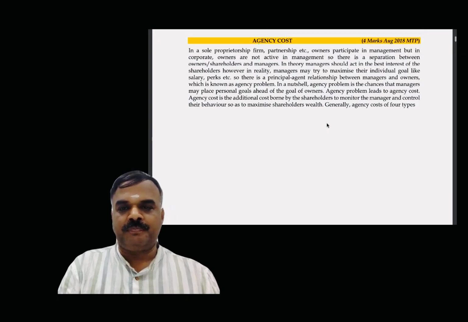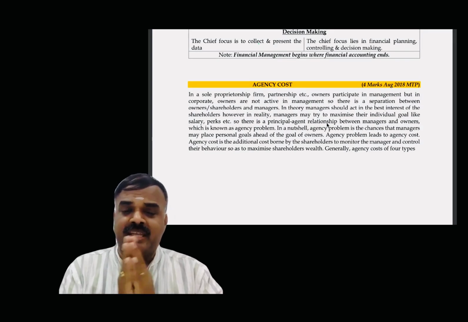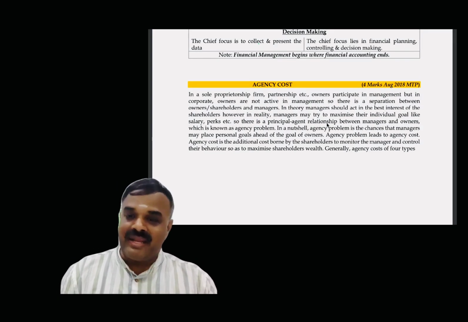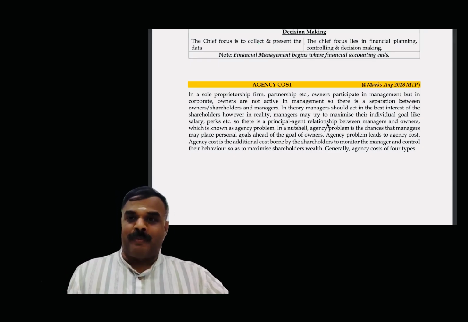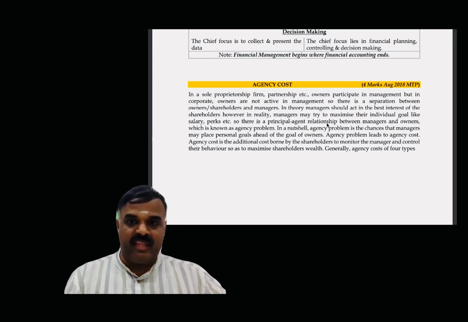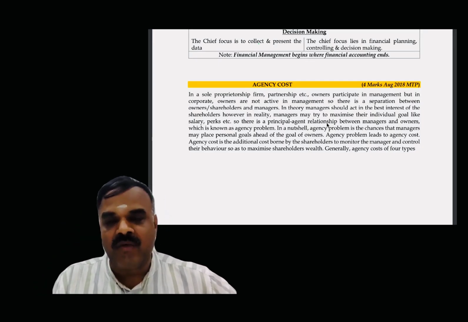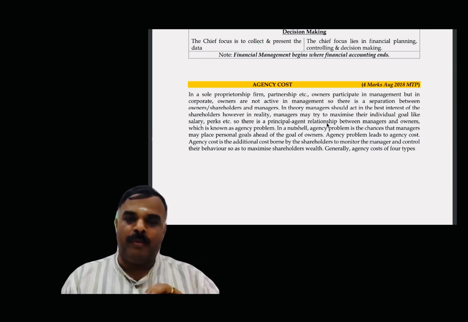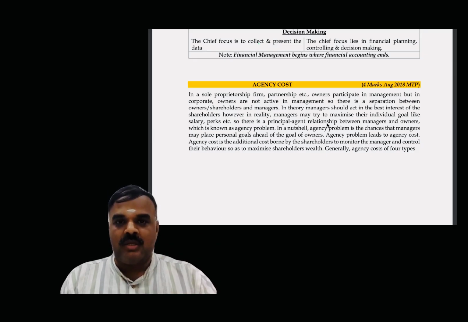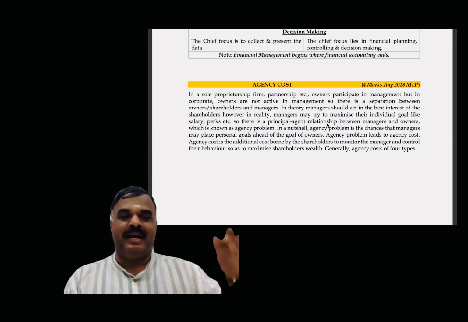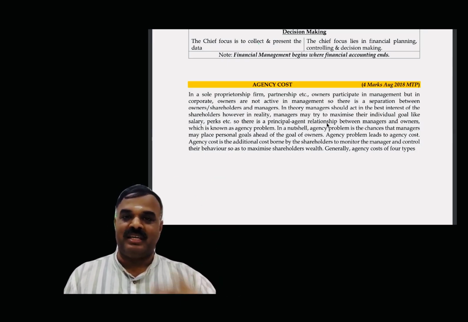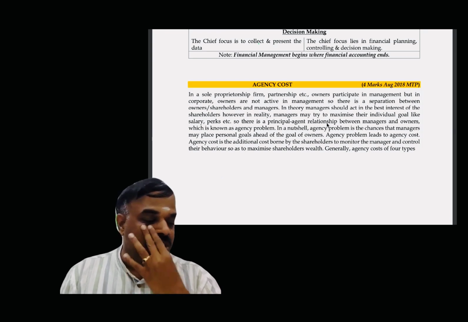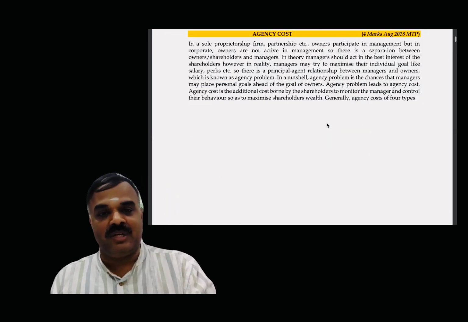Good. Now you understood, Kanna? So, agency problem. First, they should talk about what? What is called the agency problem? Like sole proprietorship, in case of corporate, they may not have the proper control over the cost because owner is not participating. Therefore, that problem is called the agency problem. To control the cost, we are going to incur some additional cost, some manager, some supervisor has to manage, somebody has to monitor to overall cost minimization. Further, we are incurring the cost. That cost is called agency cost. All are comfortable?